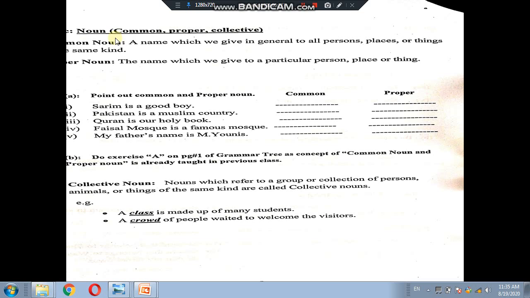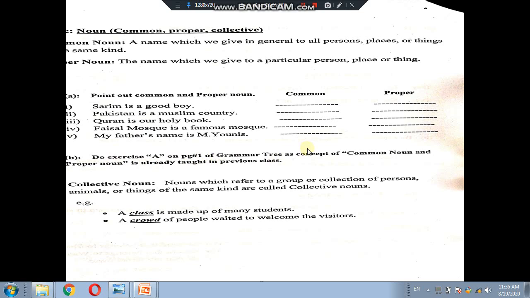So about nouns and common and proper nouns, you have already got a lot of knowledge in your class 2, and you can do easily the exercises mentioned in the booklet and grammar tree. Just memorize the definitions of common noun and proper noun once again. In this exercise, point out common noun and proper noun. I think there is no need to read all the text for you because you can do the exercise on your own, because you have done a lot of things related to common noun and proper noun in grade 2. So finish this exercise in the booklet.